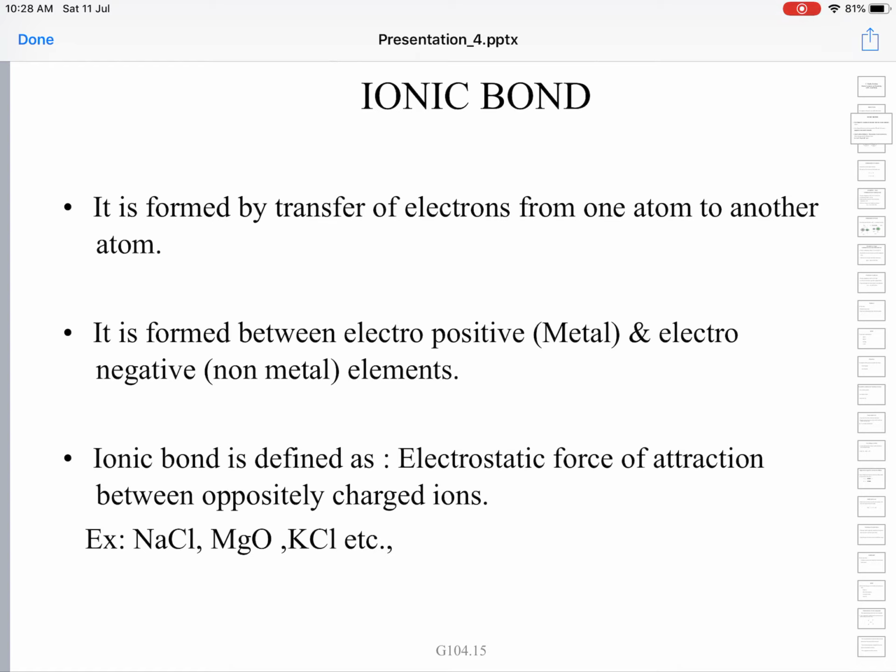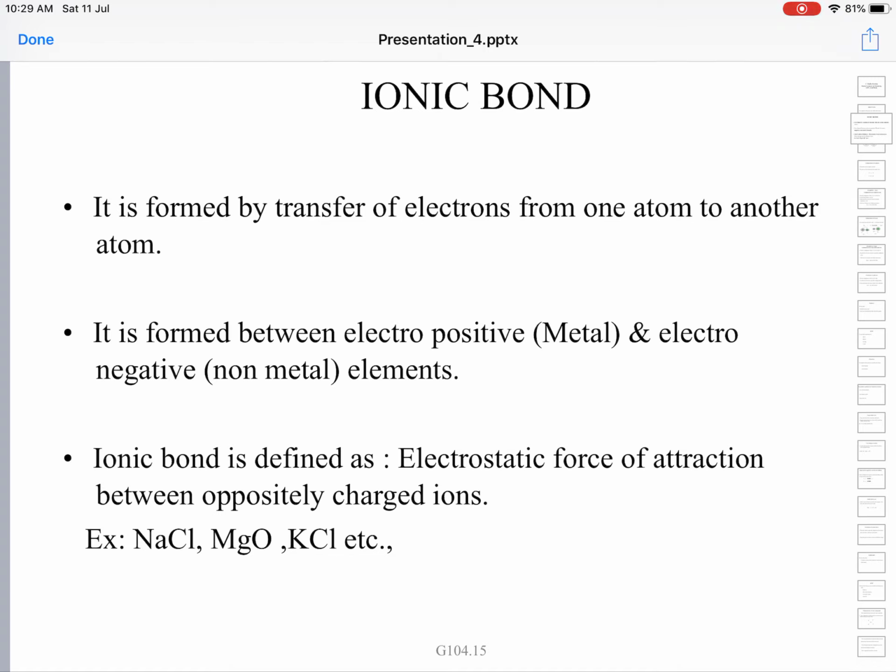They try to acquire the nearest inert gas configuration in the balanced shells, ns2np6. As we saw yesterday, this can happen either by transfer of electrons from one atom to another atom, or by mutual sharing of electrons between the atoms concerned.